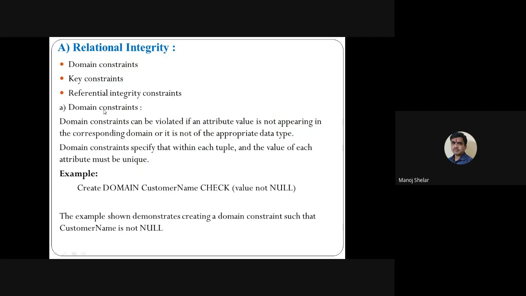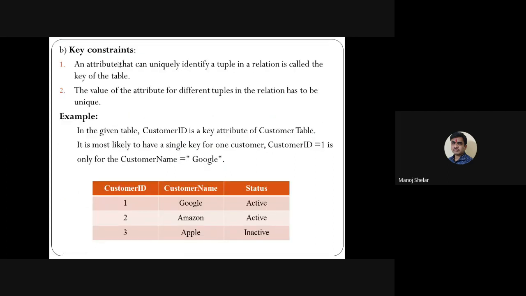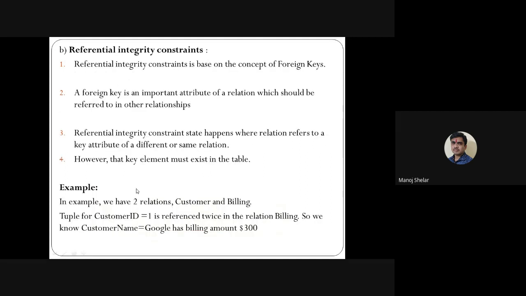So domain constraint means a constraint for the specific domain. Key constraint means a constraint for the specific primary key, and primary key is a key constraint. So with customer ID, customer name and status, suppose customer ID is the primary key; that is the key constraint. Referential integrity constraint means here we use the foreign key concept.